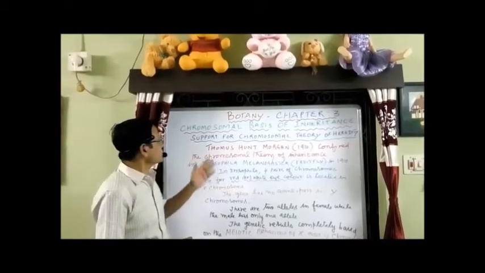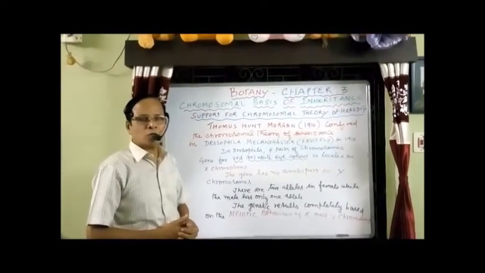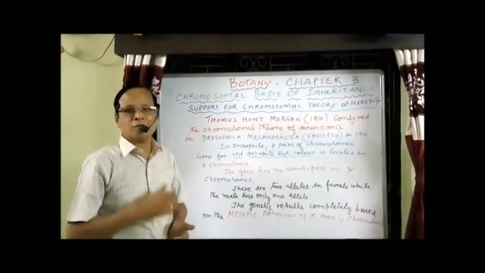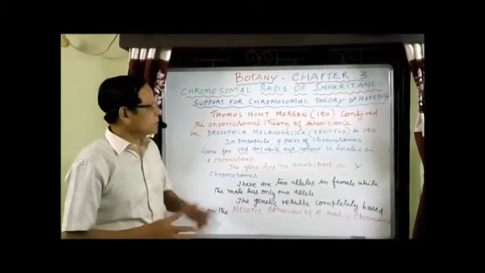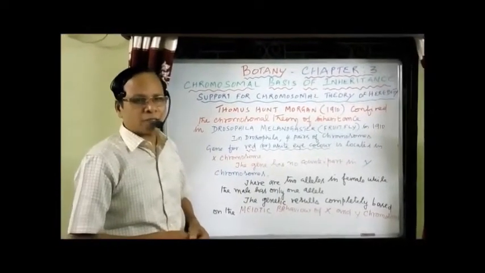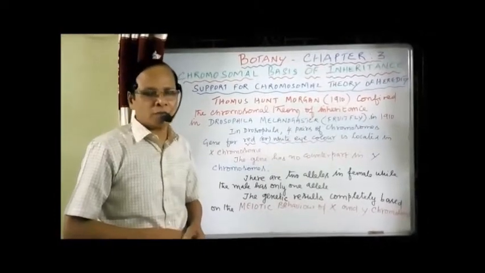Regarding the chromosomal theory of inheritance, there were discussions and also controversies among scientists all around the world. But the debate was cleared experimentally, on an animal, by Thomas Hunt Morgan.